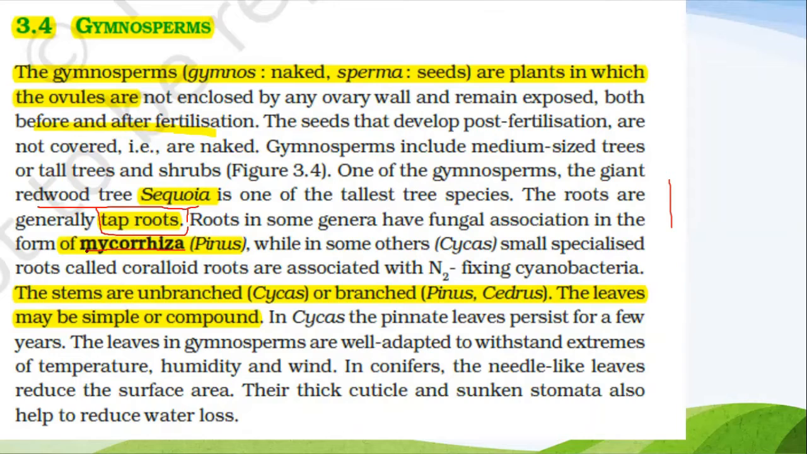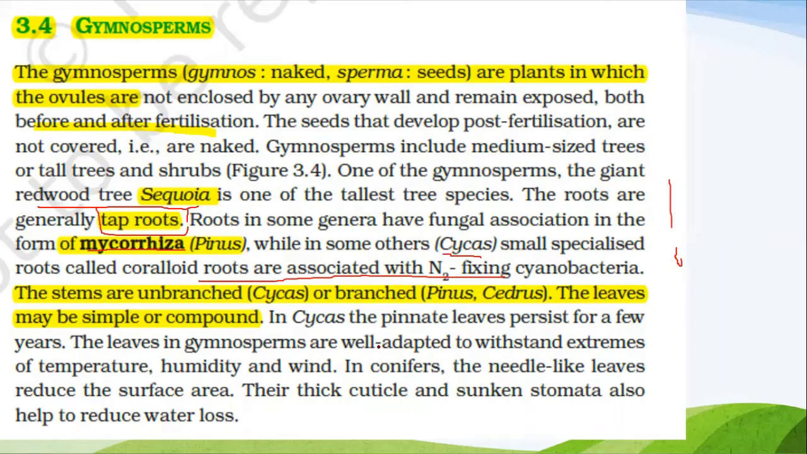Mycorrhiza is a symbiotic association between fungus and roots of higher plants. While in some other genera like Cycas, small specialized roots called coralloid roots are associated with nitrogen-fixing cyanobacteria. The stems are unbranched, for example Cycas, or branched, for example pine or cedar. The leaves may be simple or compound. In Cycas, the pinnate leaves persist for a few years.